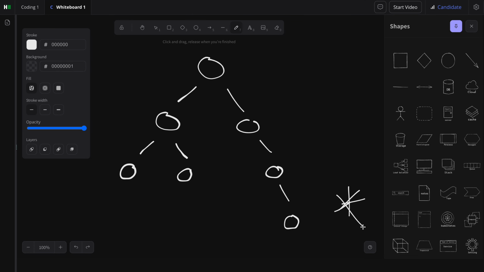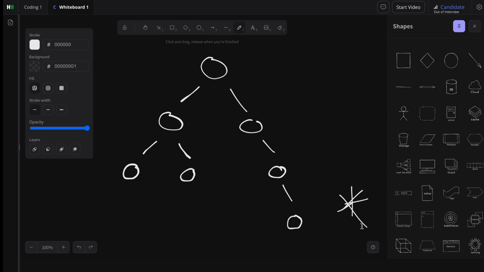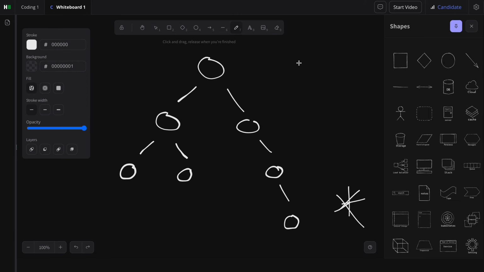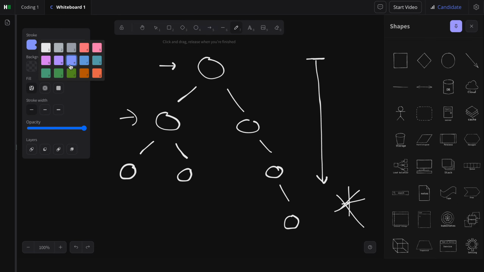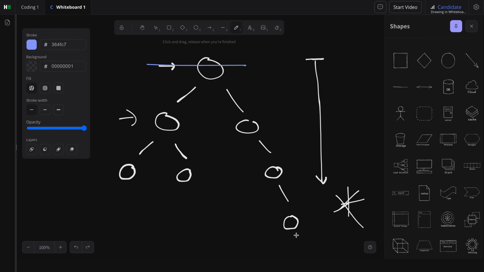Okay. Return the values of nodes you see from the top to the bottom. So this is the top. And we're just going down from here? Do we just start from here at the left side, almost like breadth first search, where you kind of just go one level, second level, third level? Huh.